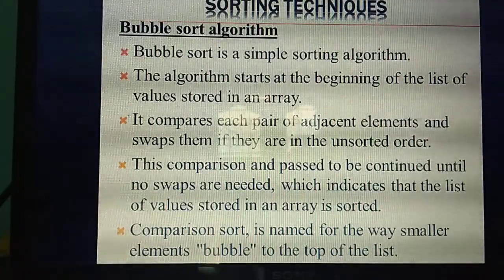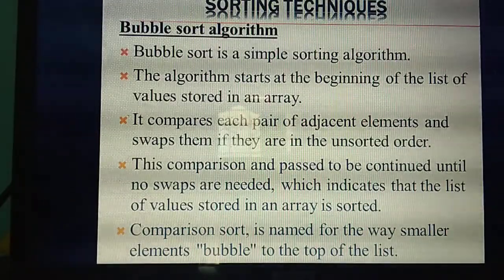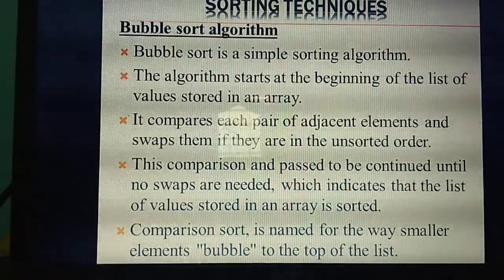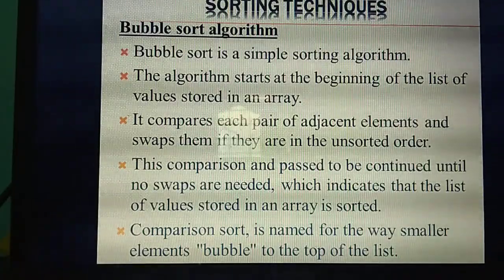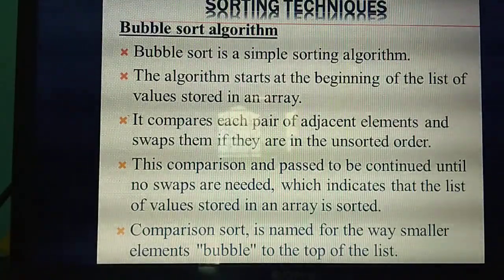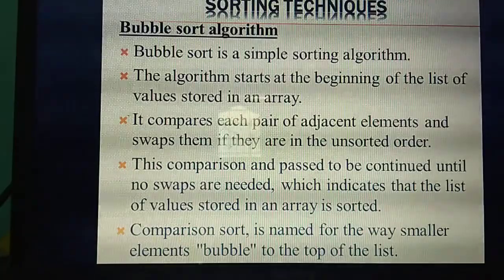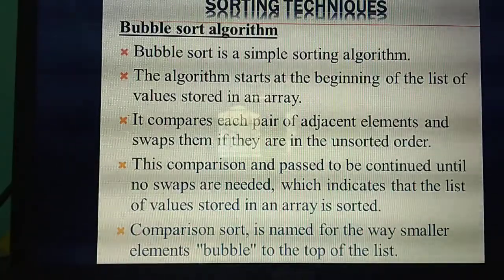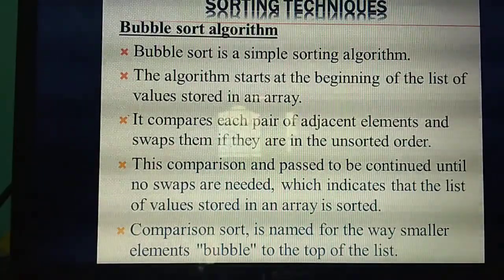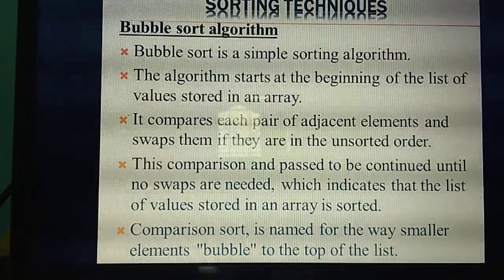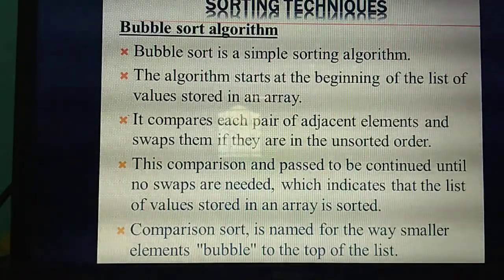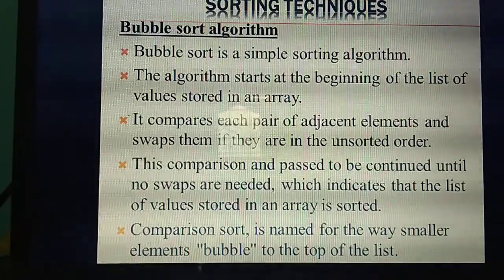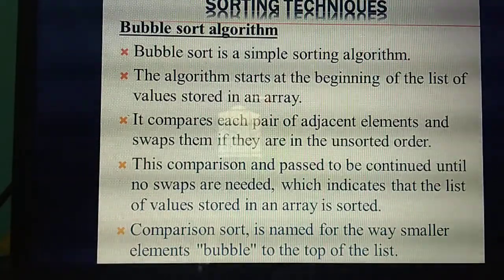So in sorting techniques, what's the first algorithm? Bubble sort algorithm. What's the first point you need to write? This algorithm is a very simple sorting algorithm. The sorting starts from where? The beginning of the list. How will the sorting be done? It will compare each pair, that means a pair of adjacent next elements, two adjacent elements.